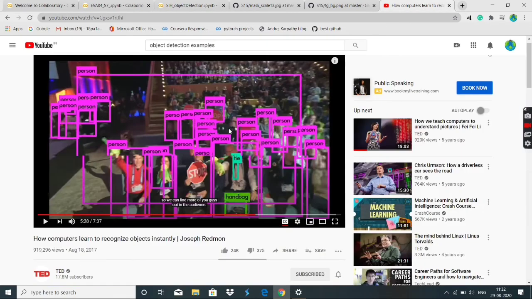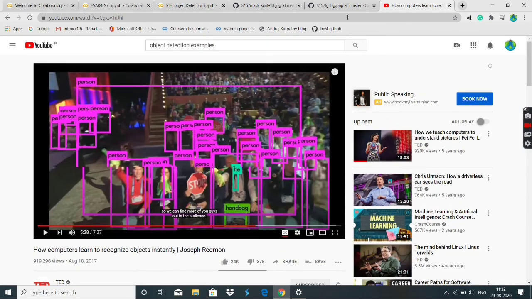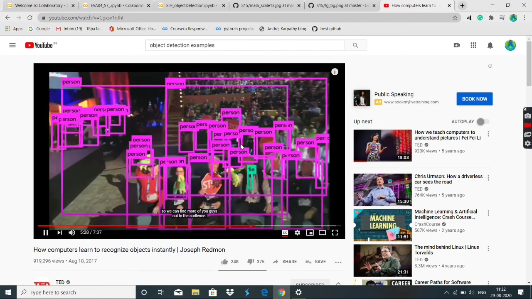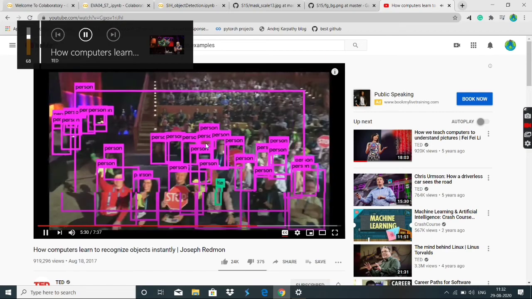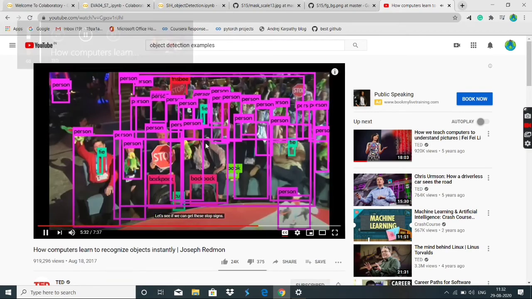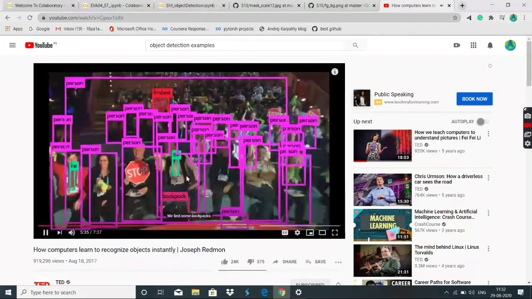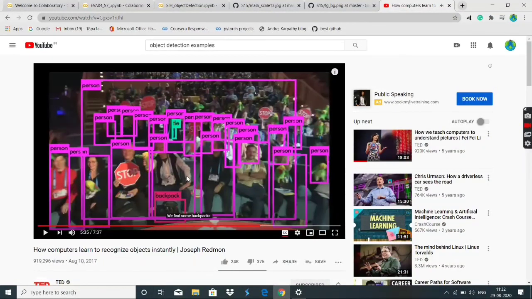You can do it on a webcam. This is one kind of example for it. So this is one example of object detection. We find some backpacks. It's YOLO, guys, demonstrated by Joseph Redmon, the creator of YOLO, You Only Look Once. It is identifying so many bounding boxes, identifying the entire group as people, and identifying individual persons as a person.